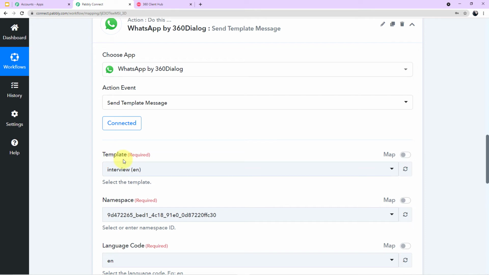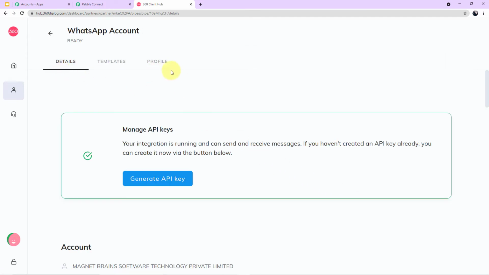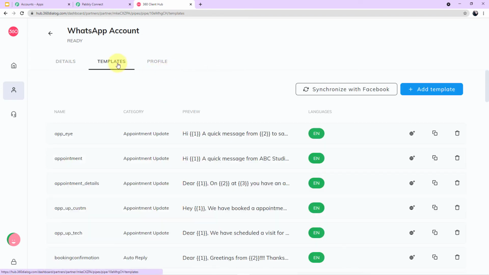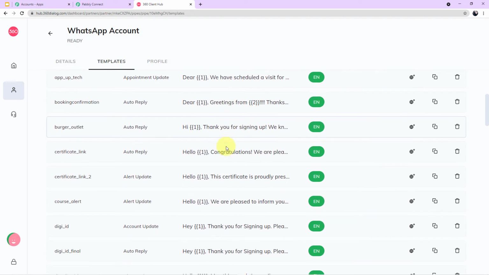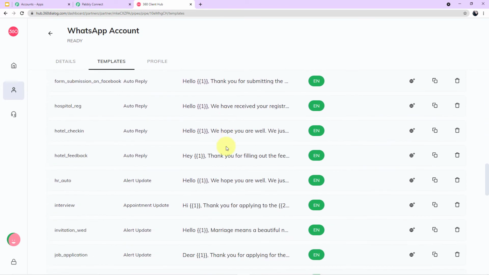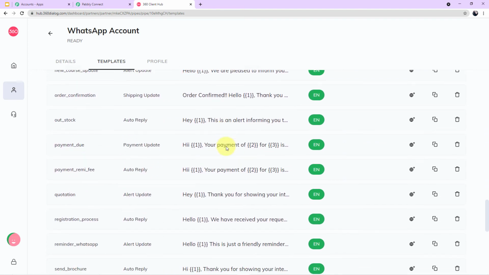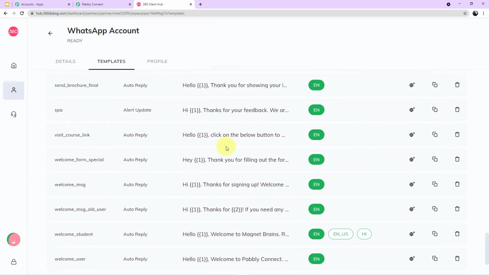What is a template first? Go back to your 360 dialog account. Now besides generate API key, it is written show details. Click here. You can see three options are given to you at the top. Click on templates. Now here you can see these are the various templates which are there in my account. I have created them for different workflows. Now let me show you the particular template I have created for this particular workflow. Let me scroll down and search for the template.